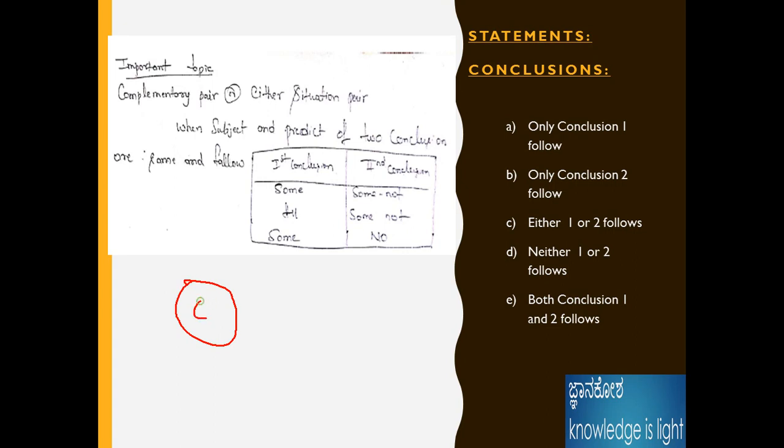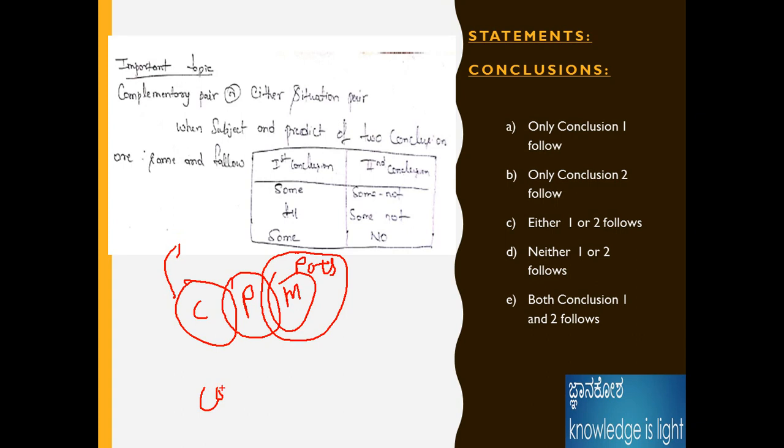Some cars are plastic, and some plastics are metals, then some metals are pots. All the metals are pots, I will take. This is the statement, I'm just taking the problem. The conclusion should be, I will take the conclusion here: some pots are cord. Some parts are cord. I will take just this example.